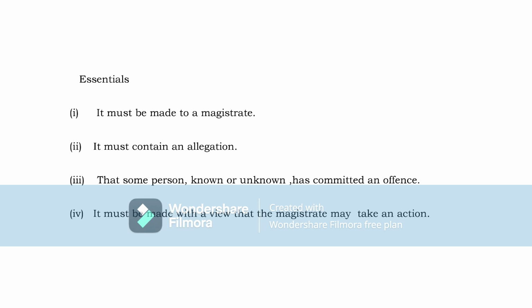Now, what are the essentials? It must be made to the magistrate. This is very important. Allegation made to the police officer is not a complaint. It must contain an allegation. What is allegation? That some person has committed an offense. Whether the person is known or unknown, it is irrelevant, so that the magistrate may take an action under the Cr.P.C.